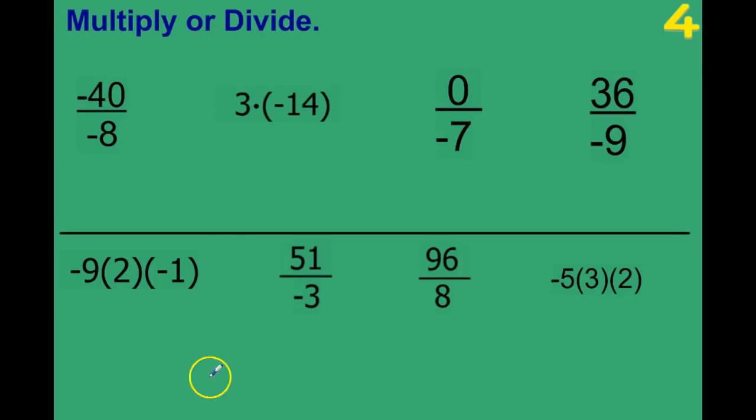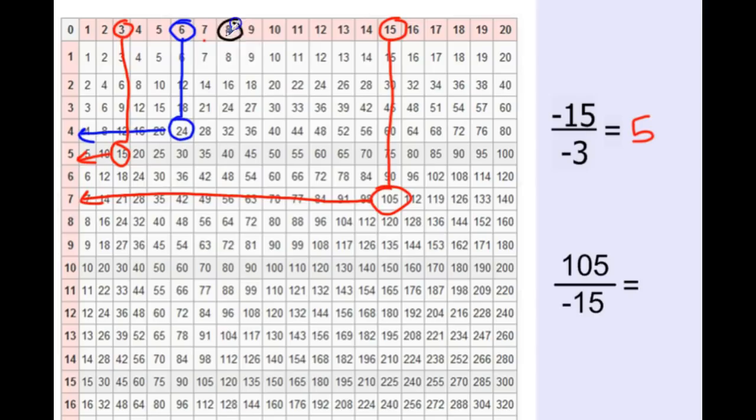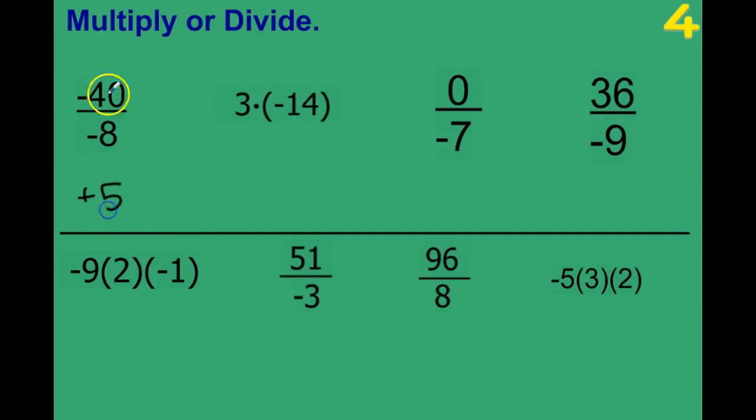Let's try a couple more. It says multiply or divide. Two grumpy numbers, they get along, so our answer is going to be a positive. We're going to find 8 and follow it to 40. Here's 8. Following it to 40, we get 5. Also, we know 8 times 5 is 40.